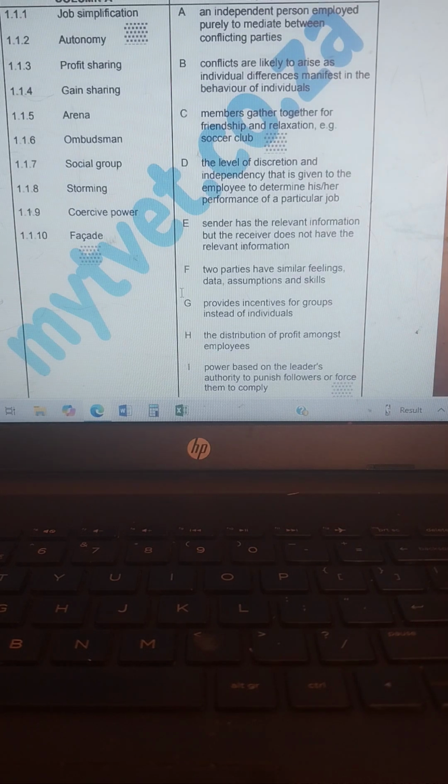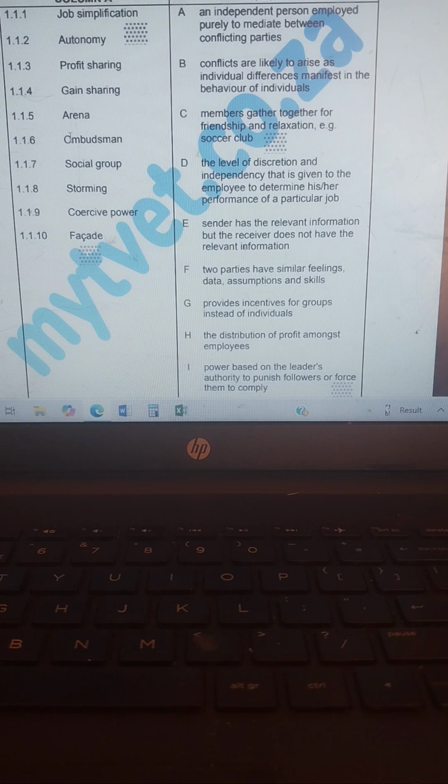Number 2, autonomy. Your answer is D, the level of discretion and independence that is given to the employee to determine his or her performance of a particular job. Number 3, profit sharing. The answer there is H, which is the distribution of profit amongst employees. Number 4, gain sharing, is G, which provides incentives for groups instead of individuals.